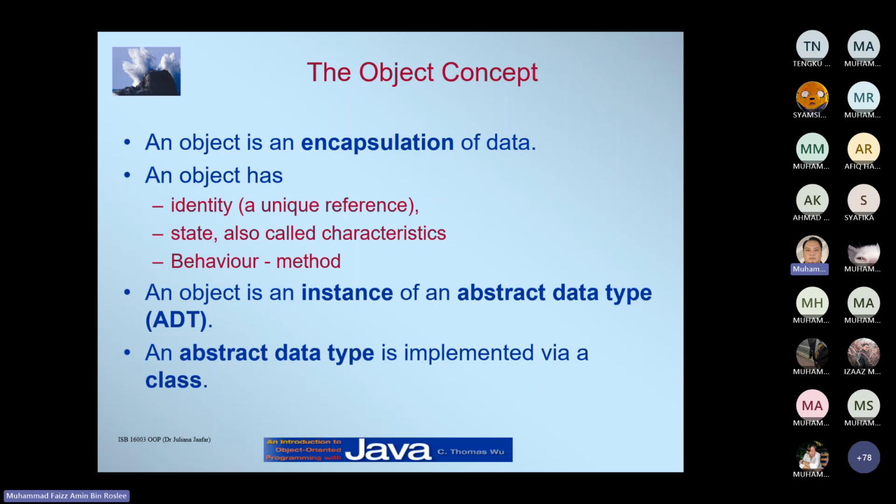An object is an encapsulation of data, right? Encapsulation is basically hiding the data, so you might want to expose only certain types of data.